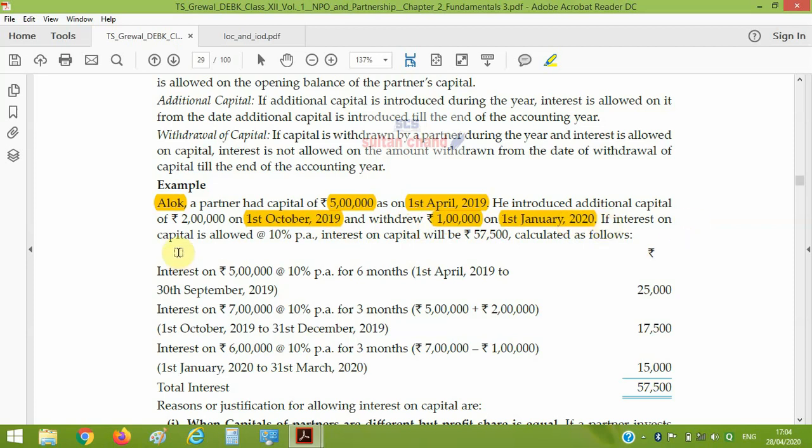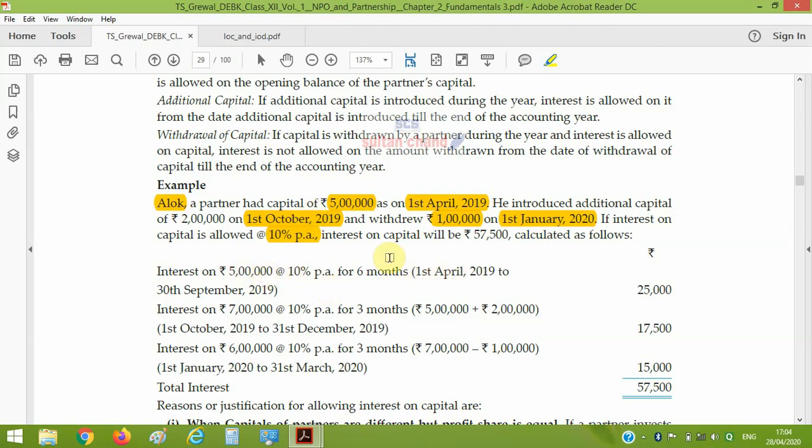If interest on capital is allowed at the rate of 10% per annum, we have to compute the interest on capital. Here the amounts are given, but how do we compute interest on capital if accounts are closed on 31st March 2020? So let's start from 1st April.